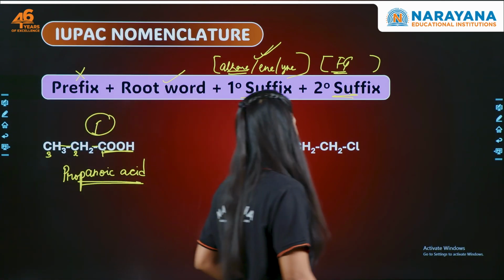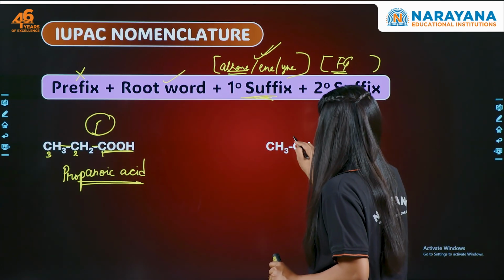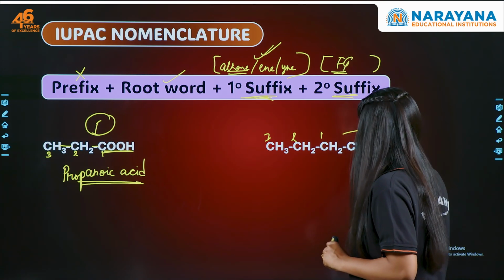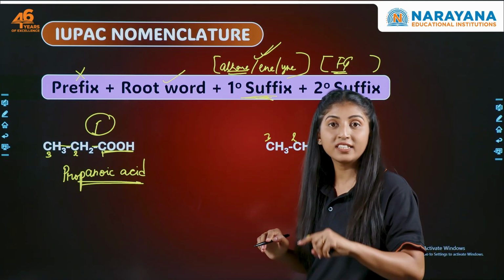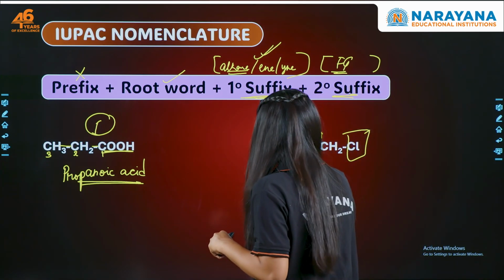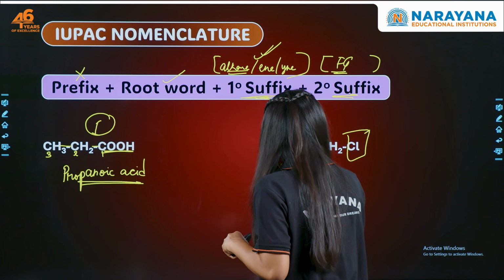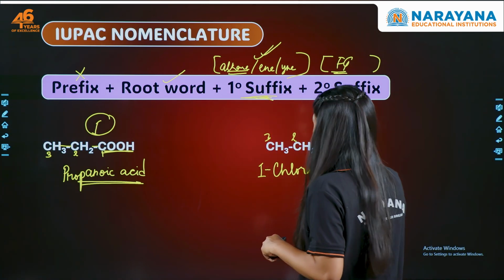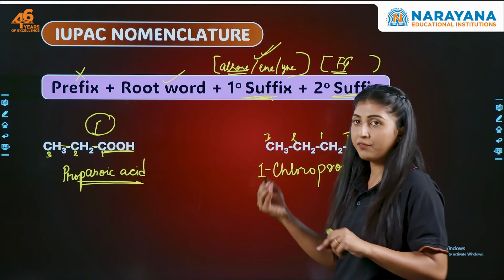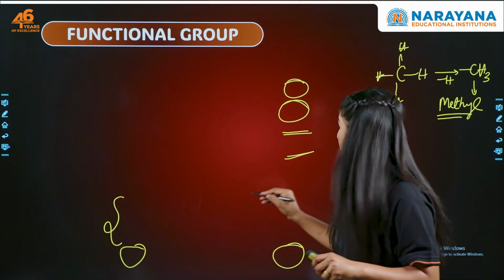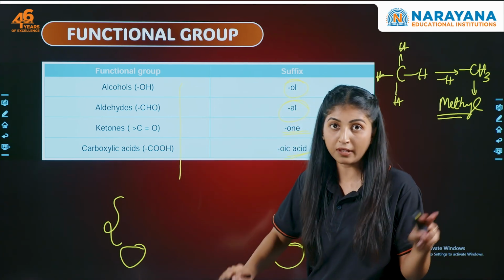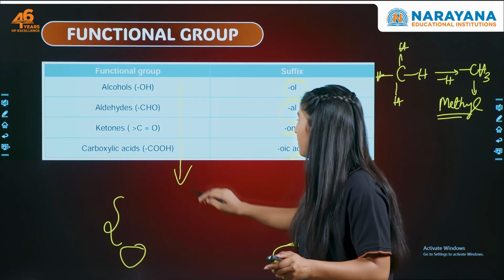Right? Now let's have a look at this. How many carbon atoms? 1, 2, 3. Now, this is chlorine. As I mentioned, chlorine is taken as a prefix. At what position is it attached? It is attached at the first carbon. So this becomes 1-chloro. How many carbons? 3. So prop. Now, what will be the suffix? Can we see any functional group? What are functional groups? For 10th graders, they should be either alcohol, aldehyde, ketone, or carboxylic acid. So can we see any functional groups here?